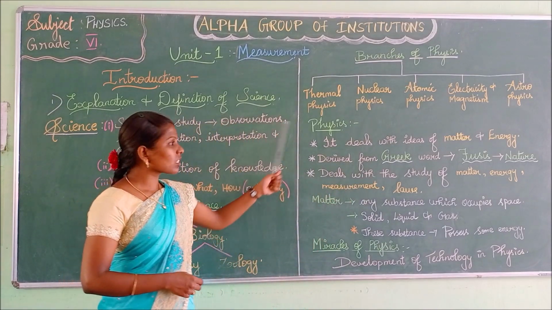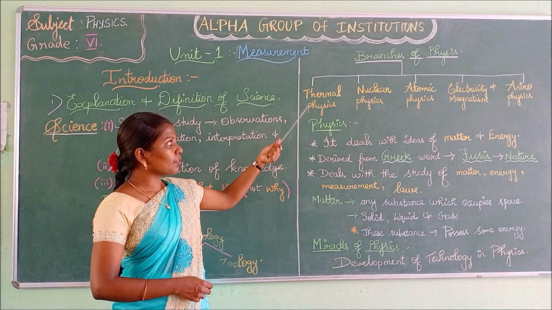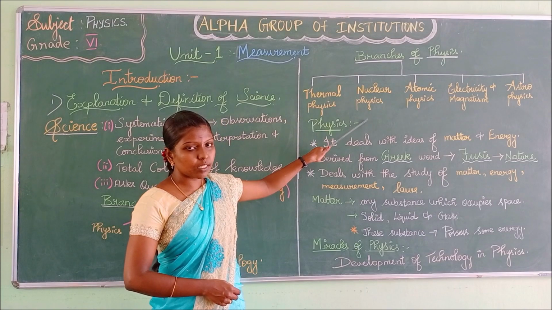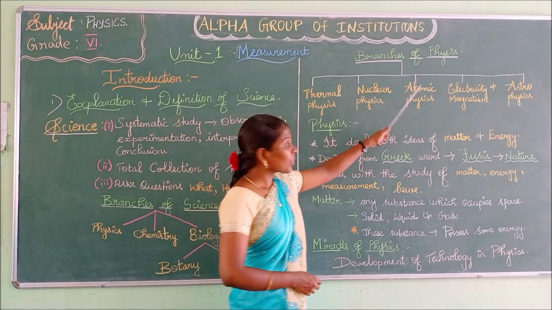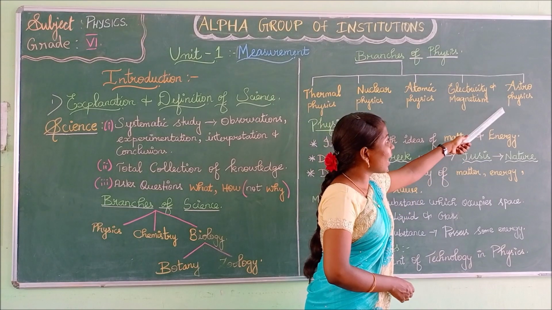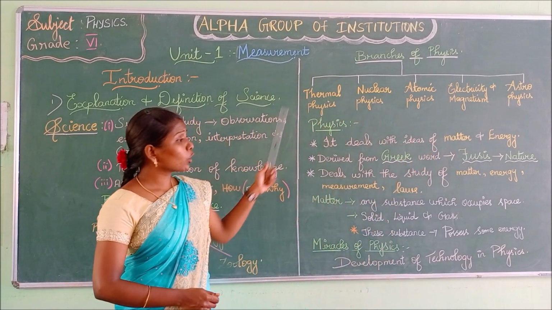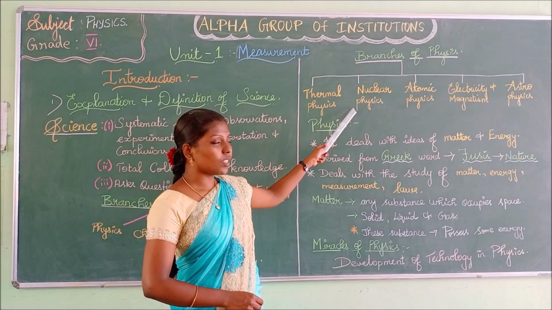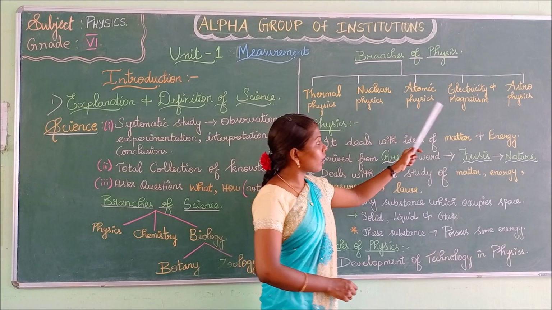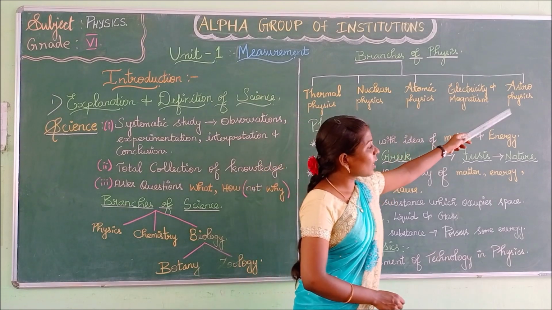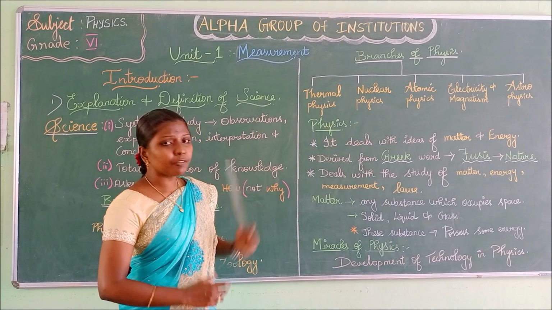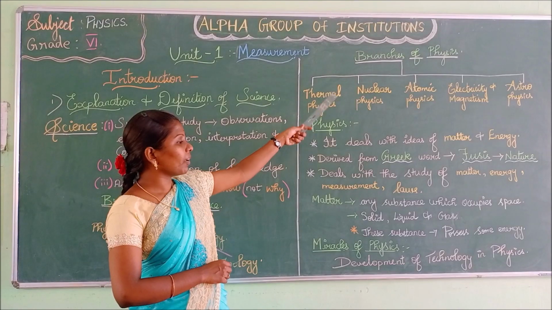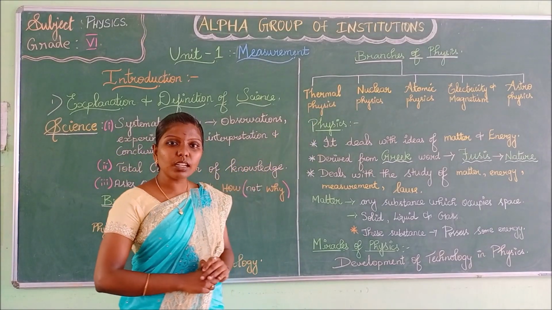There are many branches in physics. Some of the branches are thermal physics, nuclear physics, atomic physics, electricity and magnetism, astrophysics. What are the branches of physics? Thermal physics, nuclear physics, atomic physics, electricity and magnetism, astrophysics. What is thermal physics? Spell the word thermal. T-H-E-R-M-A-L. Thermal.